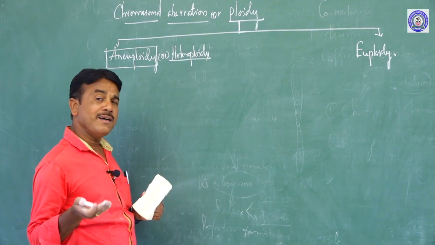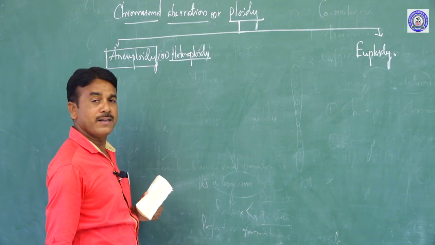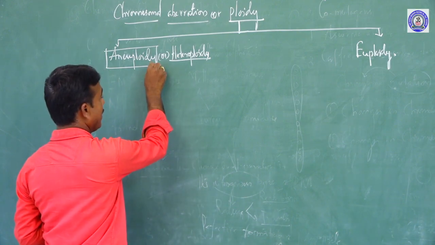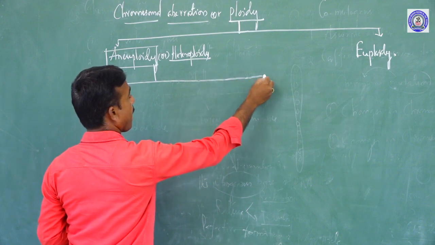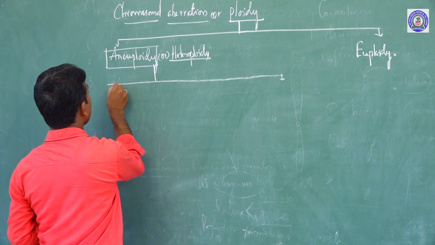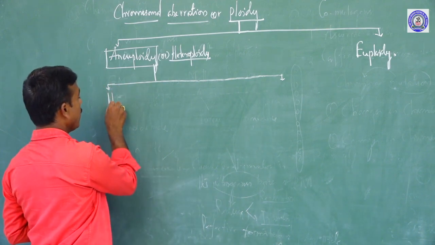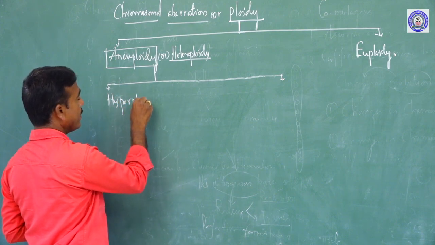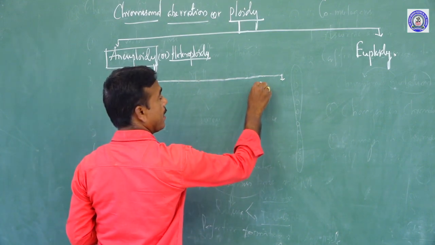Due to increasing or decreasing, aneuploidy is classified further into some types, namely hyperploidy and hypoploidy.